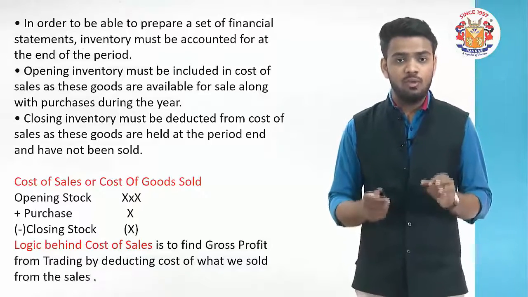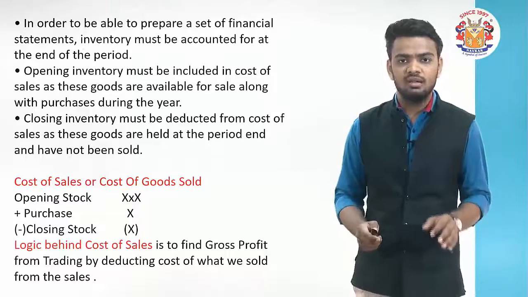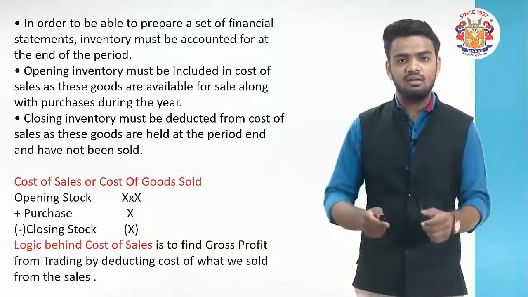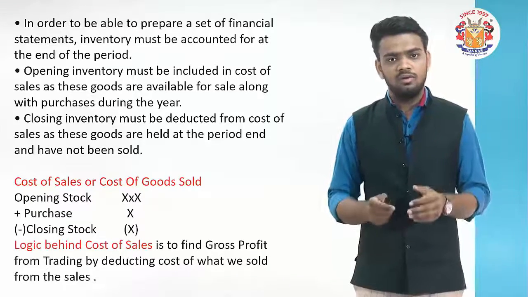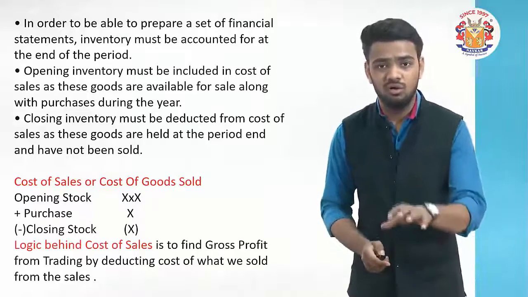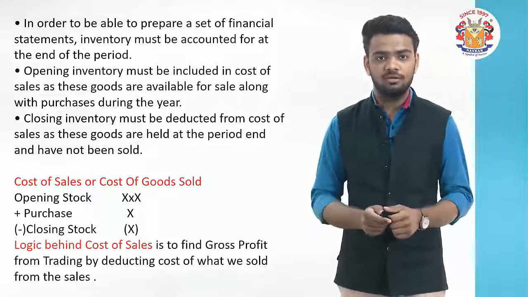Friends, why was the closing stock deducted from the cost of sales? The simple logic behind that is it is not sold till now. At the year end, the shop was there, and the goods were still lying on the 31st of December. It is not sold at the year end, so accordingly you must deduct it.